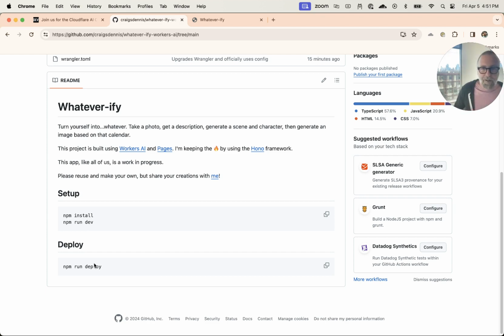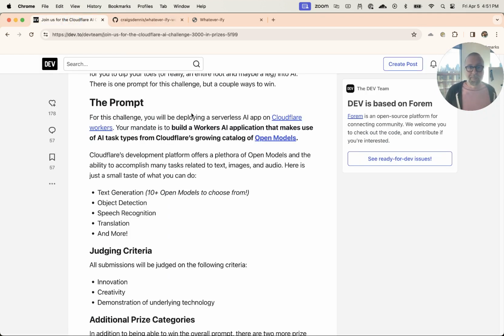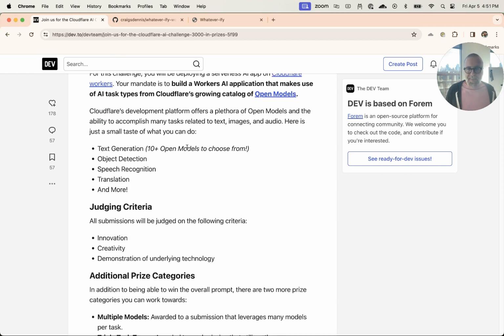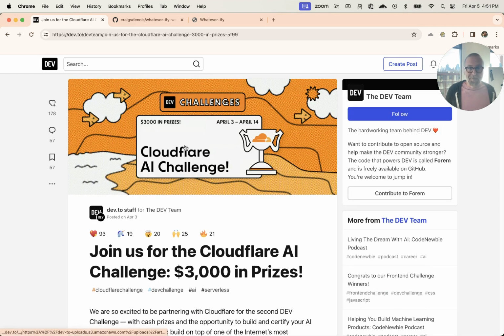If you do generate stuff, let me know. And if you submit to this dev.to contest, also let me know. I'd love to know what you all are building. We're so excited to have all these new models out here for you to play with, and we're really excited to have you use the tools that we're putting out there for you. What a bonkers time it is to be a builder.